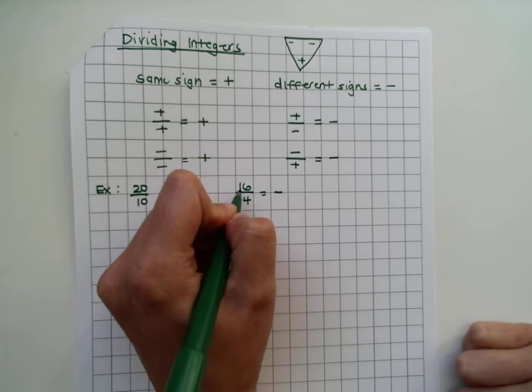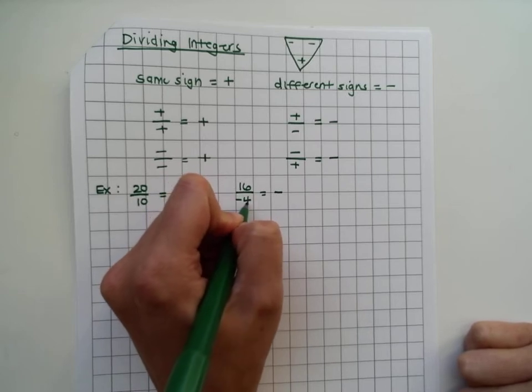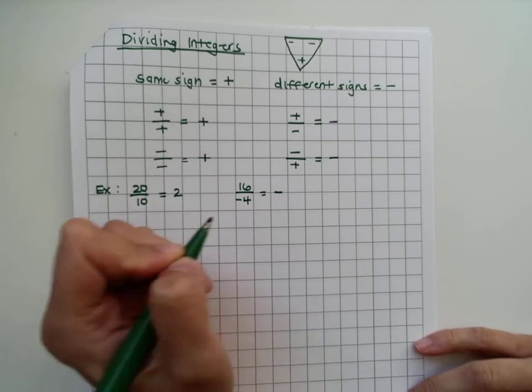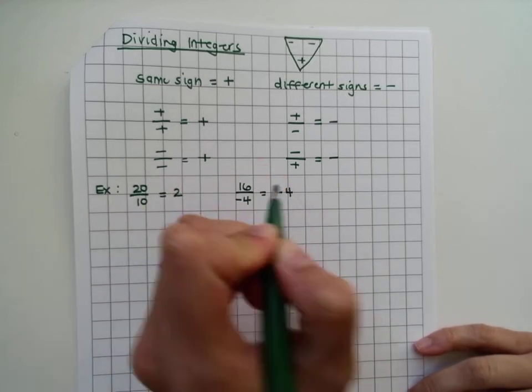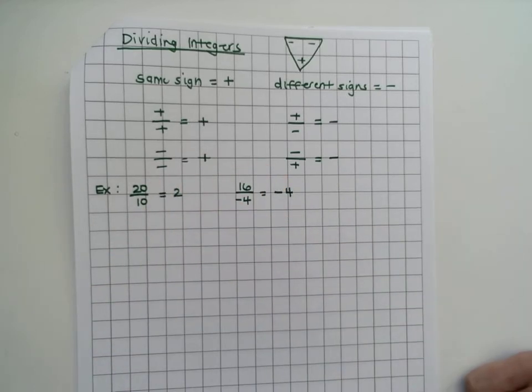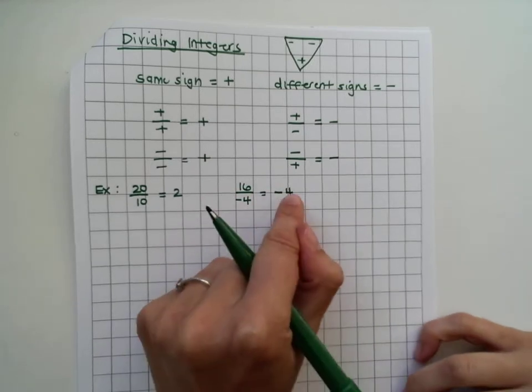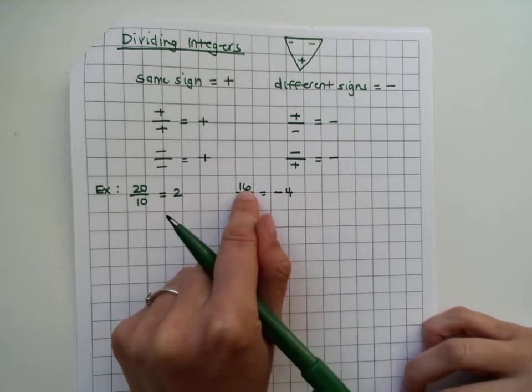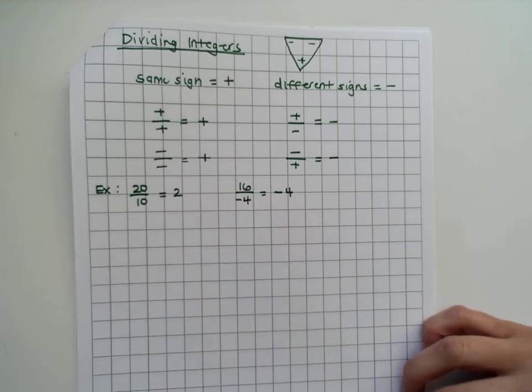And if you have 16 cookies and you share that among 4 people, how many cookies would each person have? 4. And then you check your work. So negative 4 times negative 4, is that positive 16? Yes, it is. So we divided correctly.